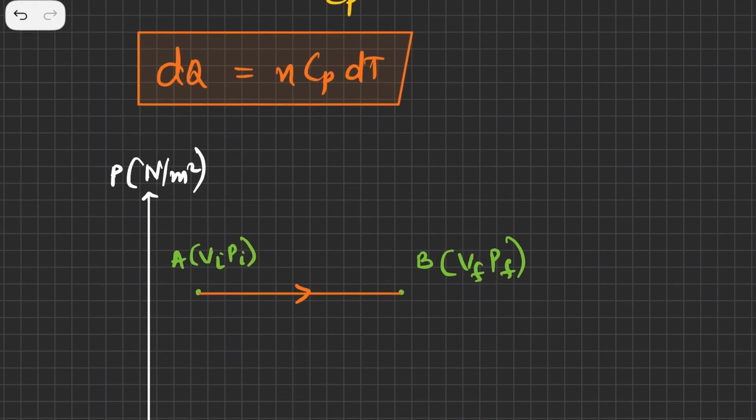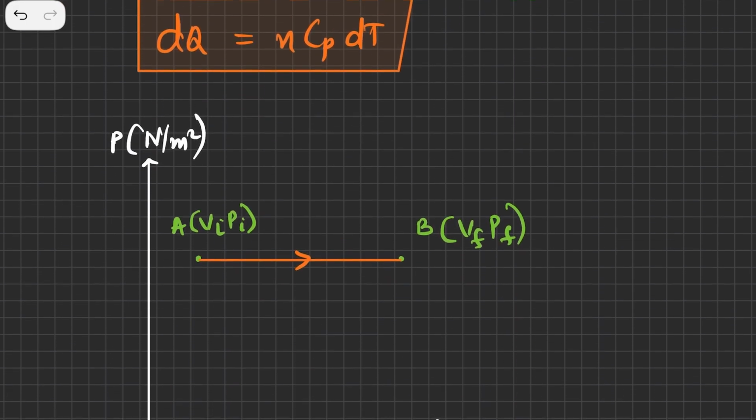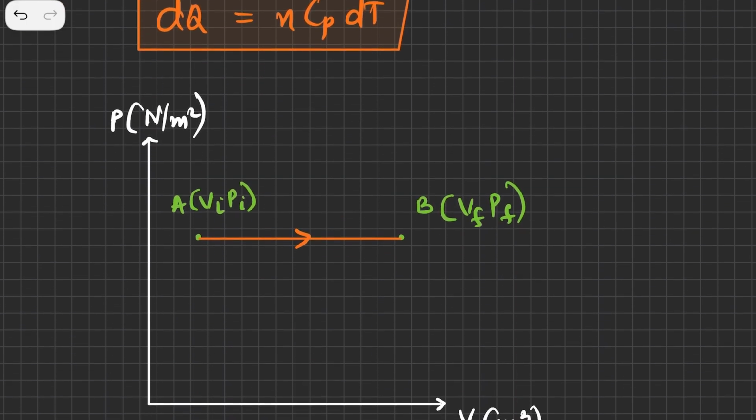Lastly, we are coming to the graph of an isobaric process. So in an isobaric process, let's say on the y-axis there is pressure and on the x-axis there is volume. The unit of volume is meter cube and the unit of pressure is Newton per meter square.